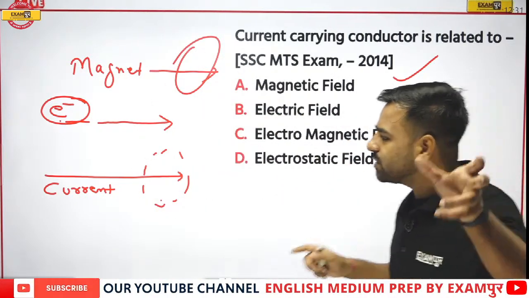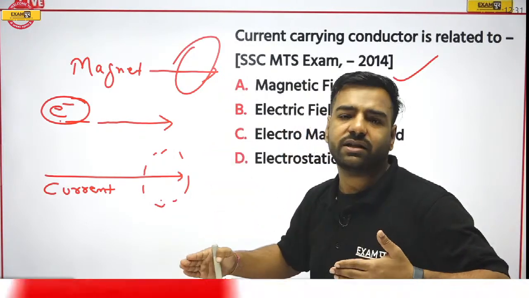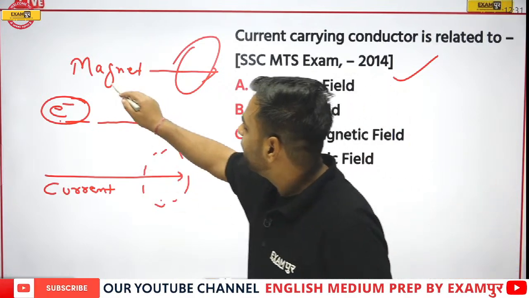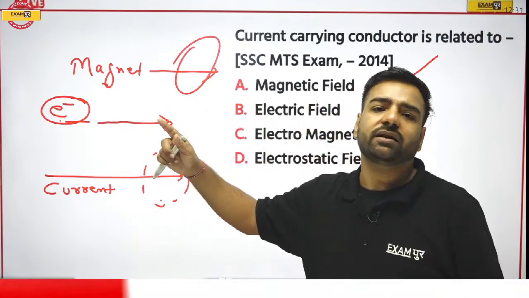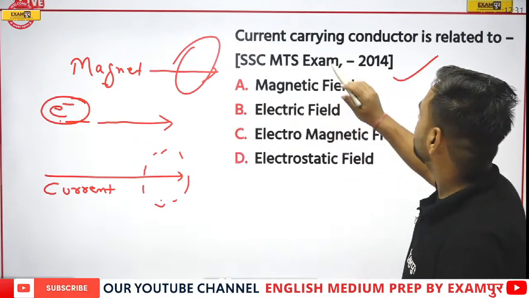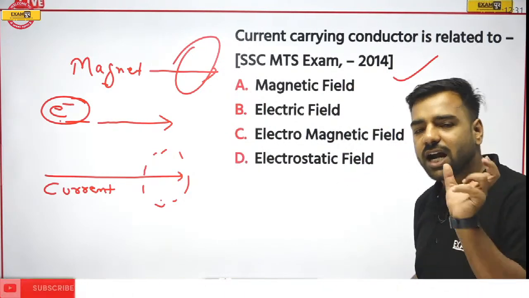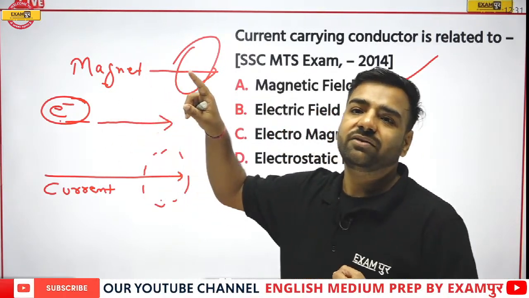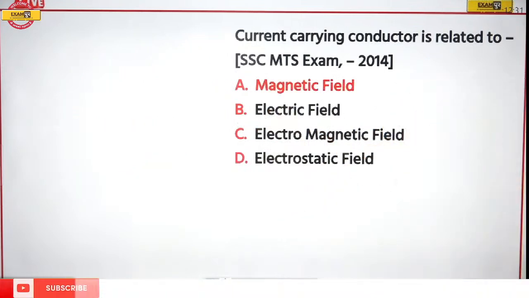In the beginning it was told that because of the flow of current, a magnetic field was generated. But now Michael Faraday came up with the concept that if a magnet is moved, an electric field would be generated. Totally opposite to each other. So when we are talking about a current carrying conductor, it is related to the magnetic field that is generated. And when we talk about the movement of magnets, an electric field is generated, just opposite to each other. So here option A would be the correct answer.